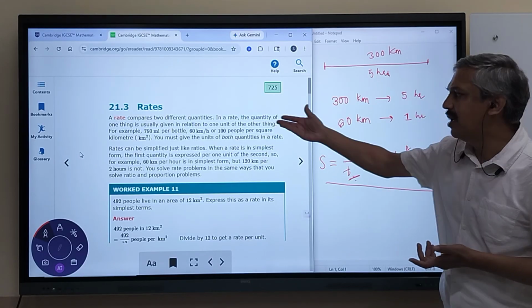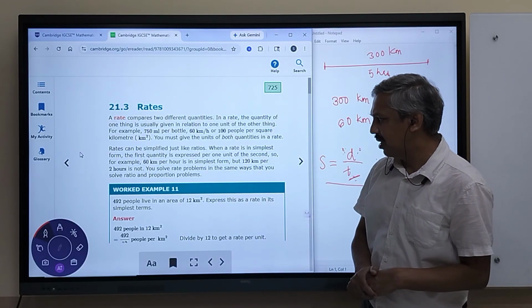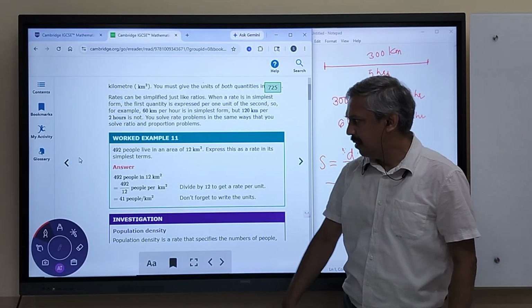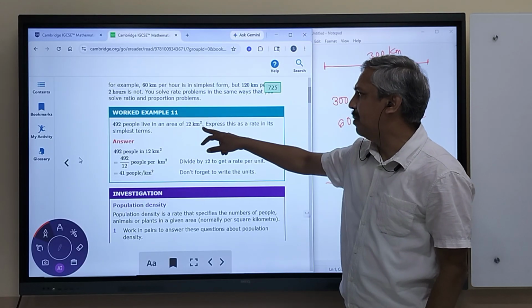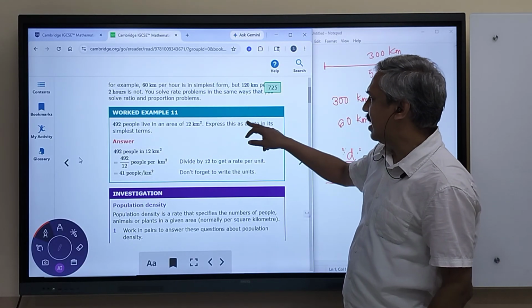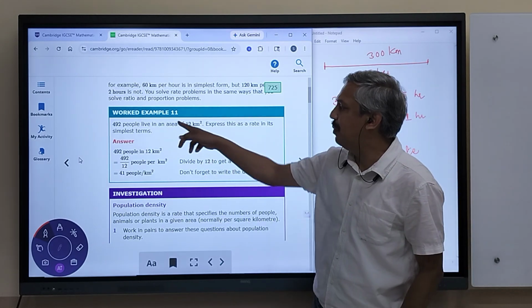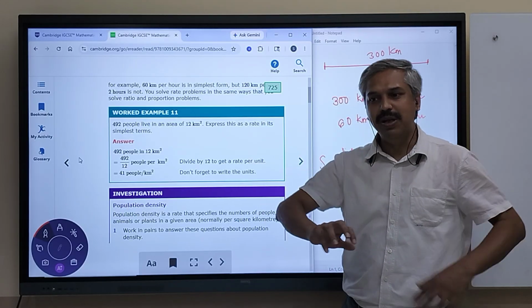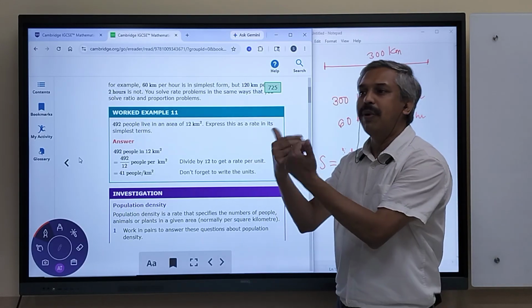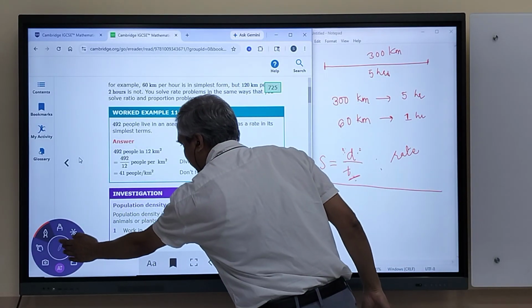If that is clear, we can just see the numerator. The rest is very easy. Let's see the first numerical. Example 11. 492 people live in an area of 12 square kilometers. Express this as a rate in its simplest form. Again, in this case, this is not with respect to time, but this is the rate of people's inhabitation per unit area.